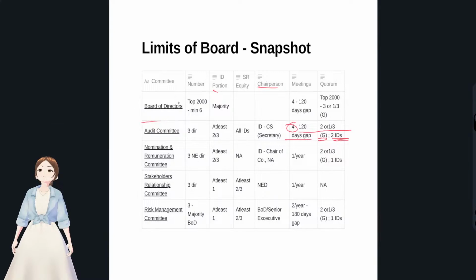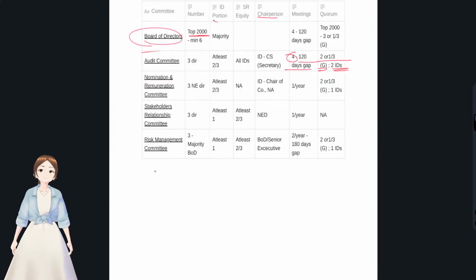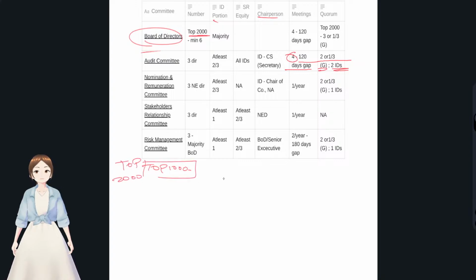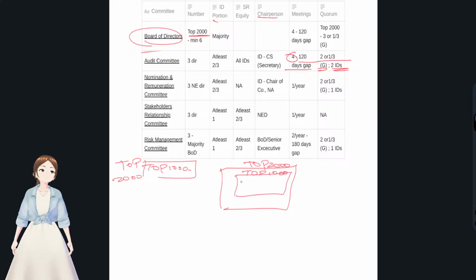So first, with regard to the board of directors, top 2000 companies, what they want is provisions with regard to top 1000, right? Top 1000 was included in top 2000 companies, right? You see, these are all top 2000 companies. In top 2000, they want it for top 1000 companies, right? So the provisions of the top 1000 companies will also be applicable to the top 2000 companies, right?